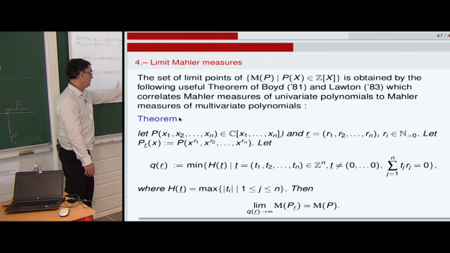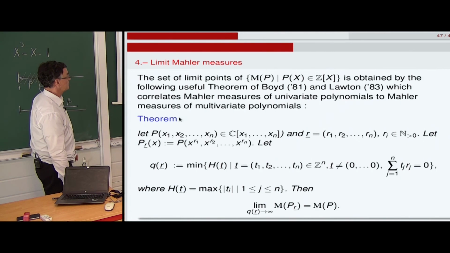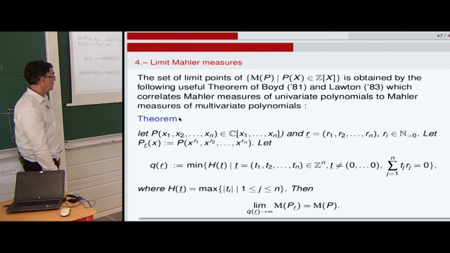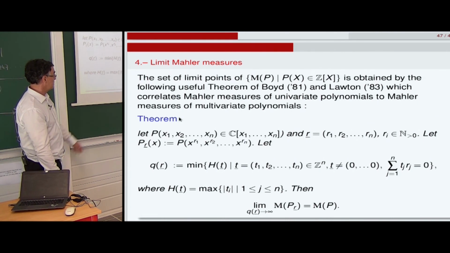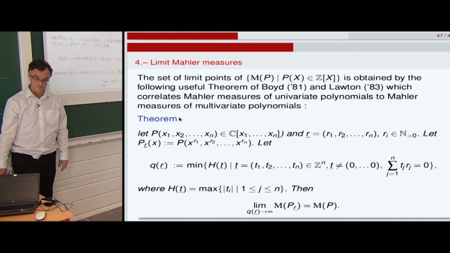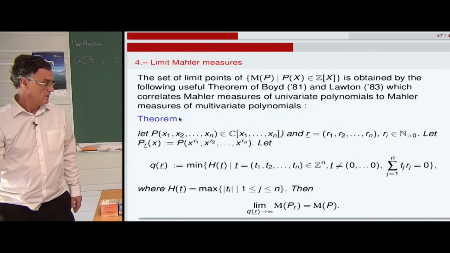For complicated polynomials, the assumptions are not satisfied, but for many examples you can find in the literature, this theorem of Boyd-Lawton works, with the max of the coefficients involved in the linear forms there. I will show examples of that.